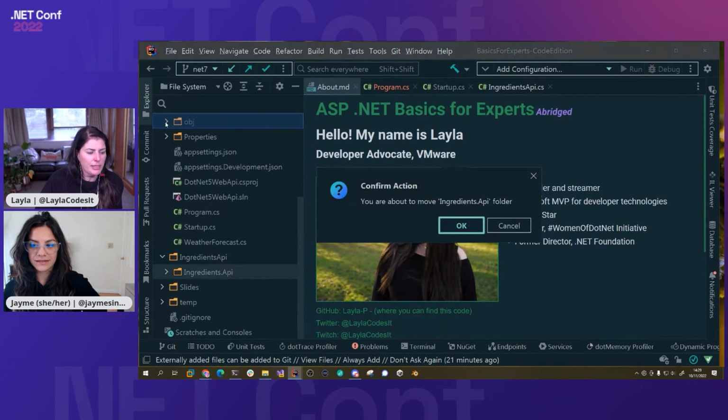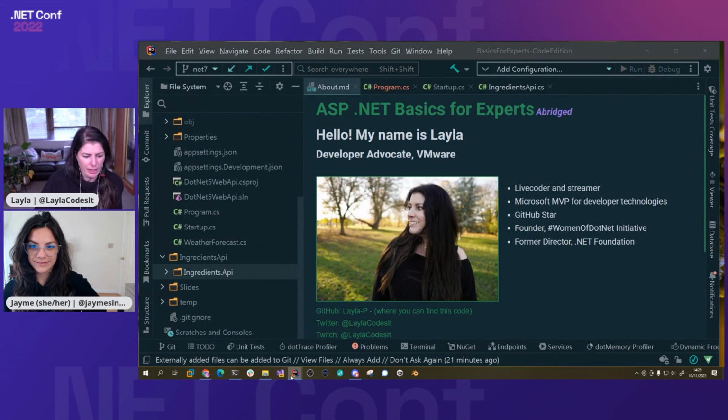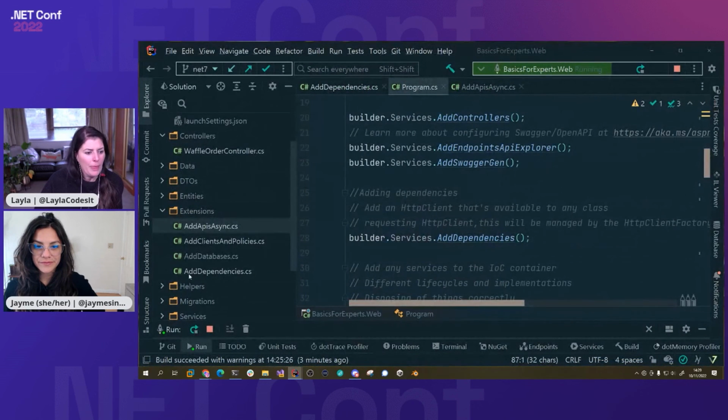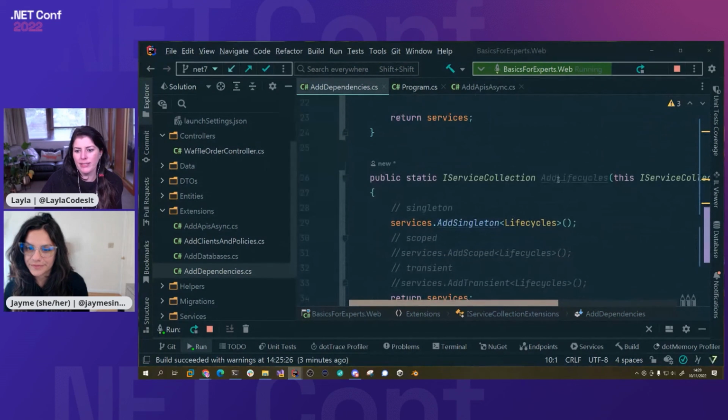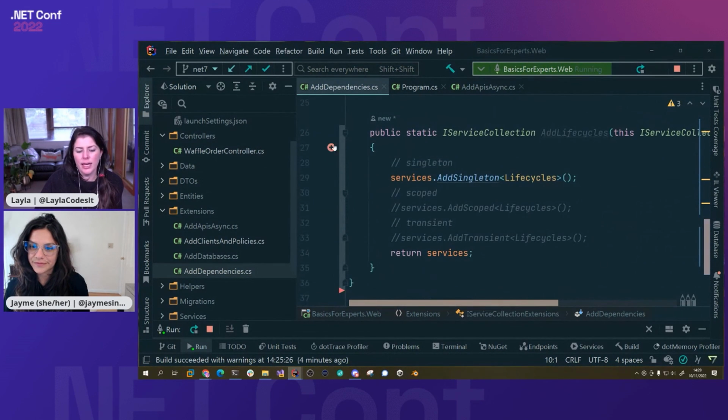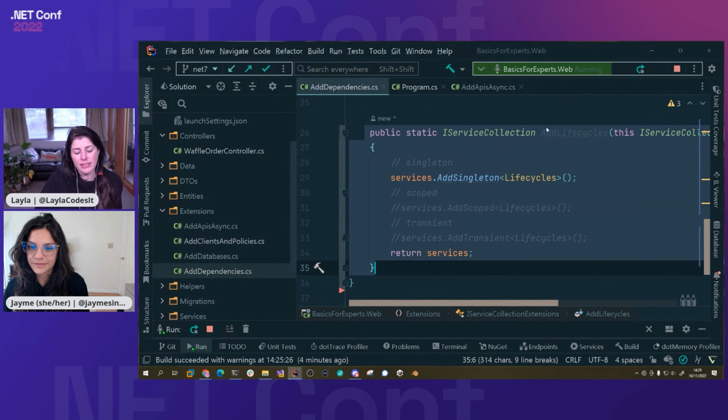One thing I would suggest people have a look at if you are rooting around in this is, if you go into add dependencies, lying down here is this add life cycles. You can go and do a little bit of testing and understand the difference between singleton, scoped, and transient life cycles.